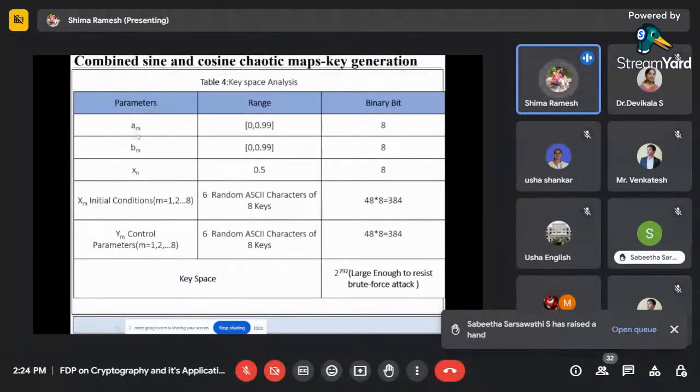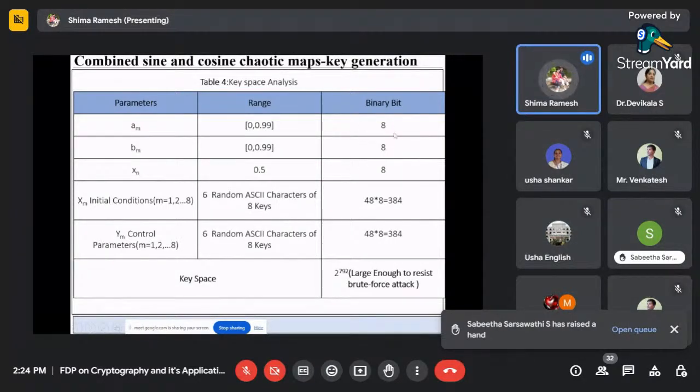I am using the secret keys AM, BM, XN, then initial conditions and control parameters. This is all the range of the secret key I have taken, within 0 to 0.9 range it can be. This can also be 0.5, XN I have taken. And as I told, I'm using random ASCII keys, 8 keys for XM and YM for initial condition control parameters.